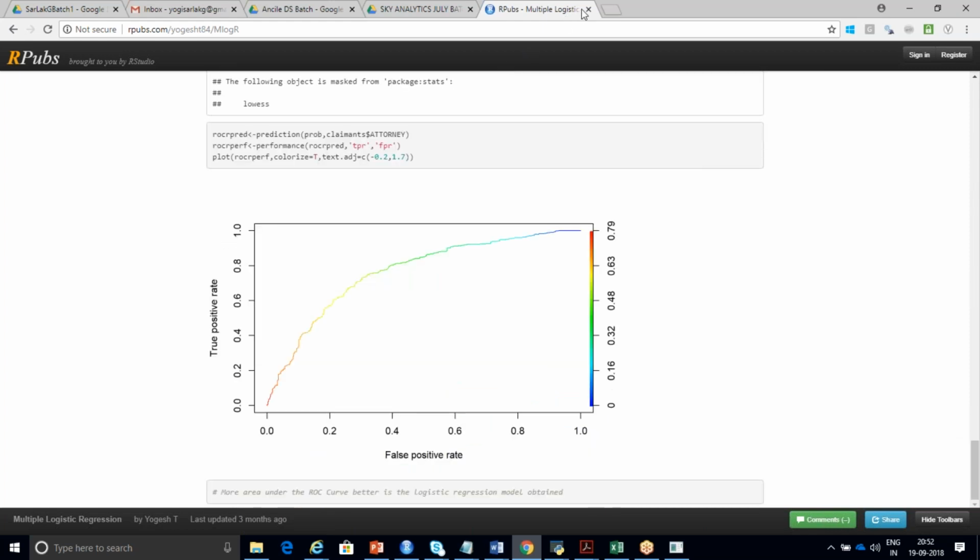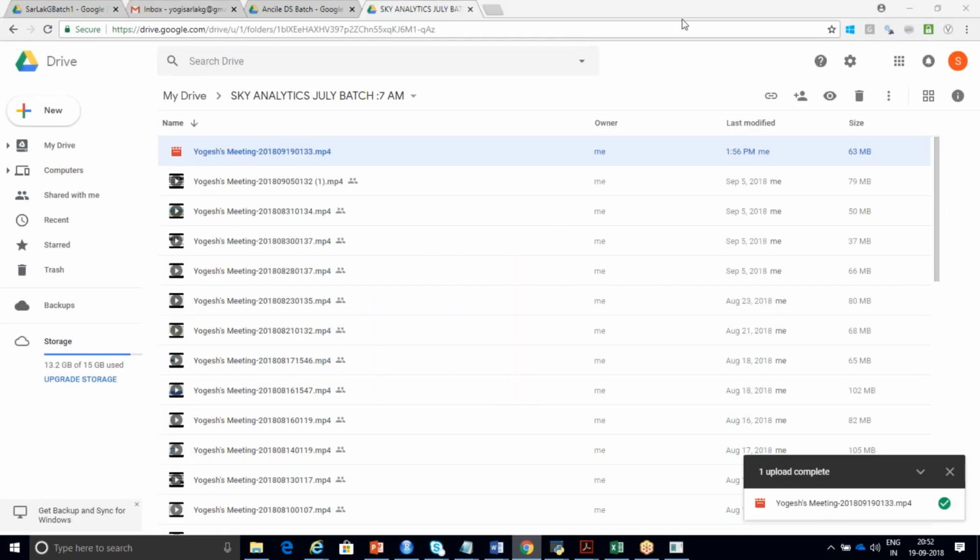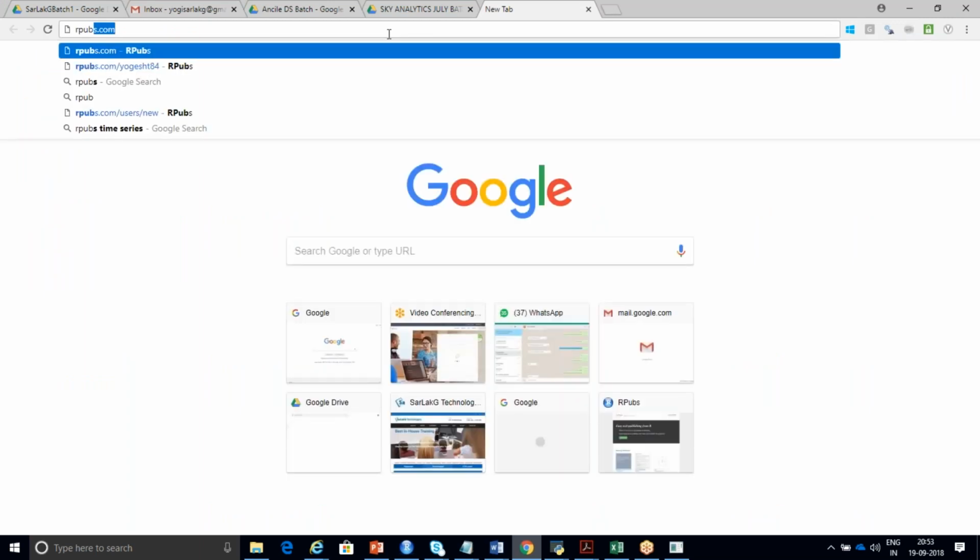Excuse me, Yogesh, we are getting an error from that rpubs. You're getting an error? Yeah, we're getting an HTTP 404 not found error. No chance. See, I'm also using rpubs.com, right? So others, please try.